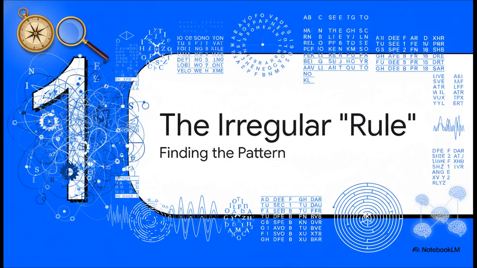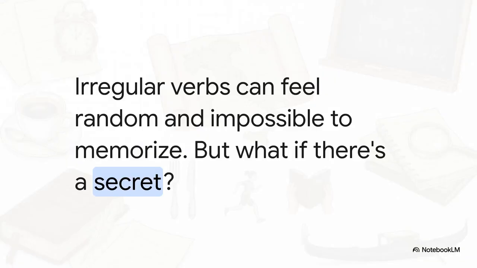All right, section 1, the irregular rule. We're going to find the pattern in all that chaos. You know, irregular verbs can feel, well, just totally random. Like you're supposed to memorize this endless, impossible list. I get it, we've all been there. But what if I told you there's a secret, a hidden pattern that changes everything?